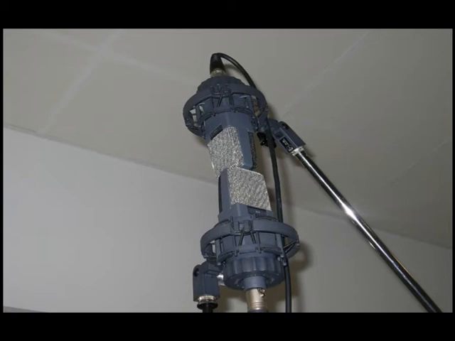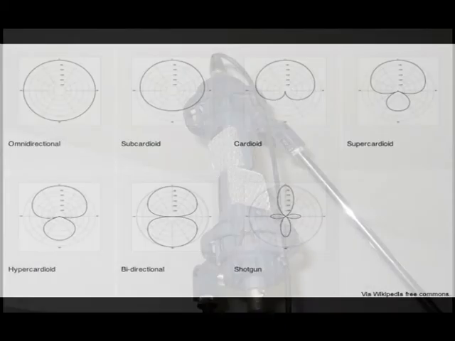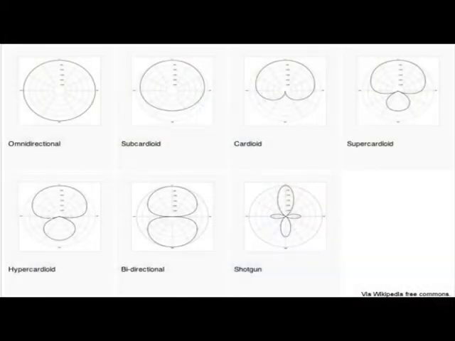A polar pattern, or sometimes referred to as a pickup pattern, is the area around the microphone that sound is gathered. You can see on screen an image that shows you the most common polar patterns that are used in microphones. Within the study, the AKGs were used in 3 different polar patterns. They were omnidirectional, cardioid, and bidirectional.